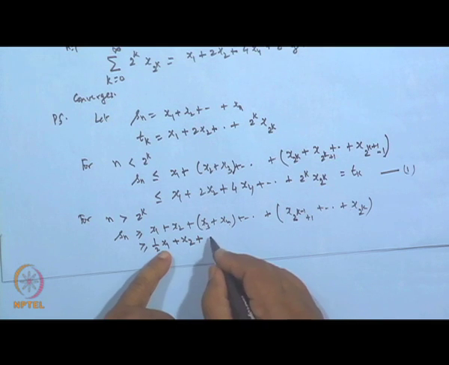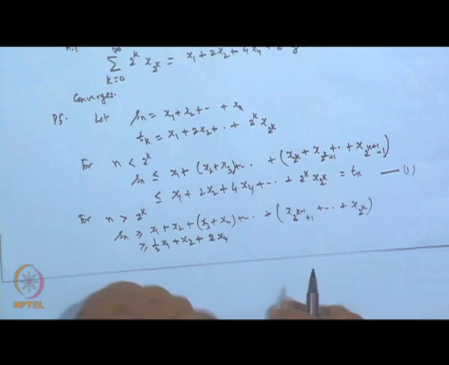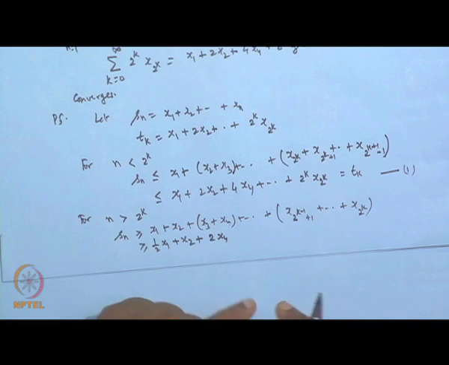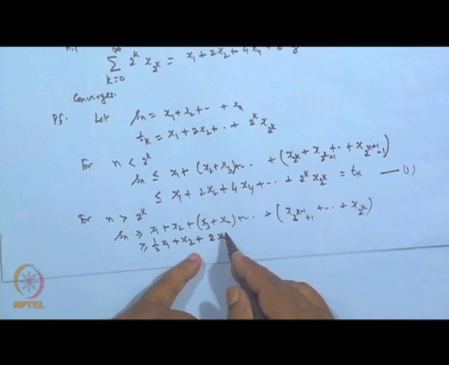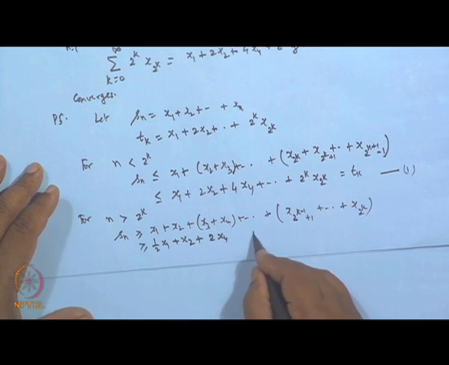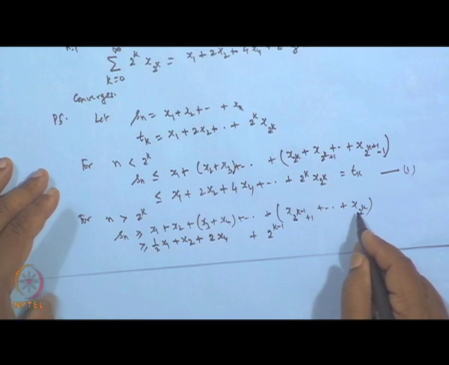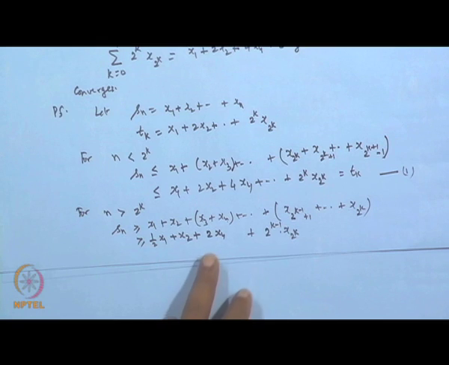So, it is greater than or equal to 2 times x 4, and like this up to 2 to the power k minus 1 into x 2 to the power k, okay.